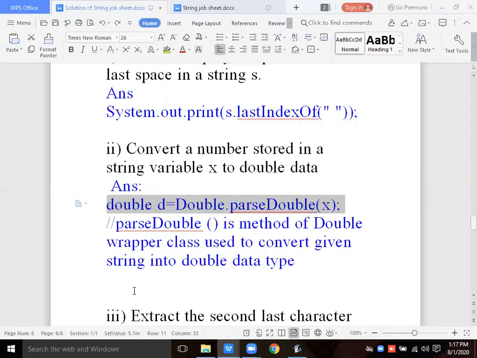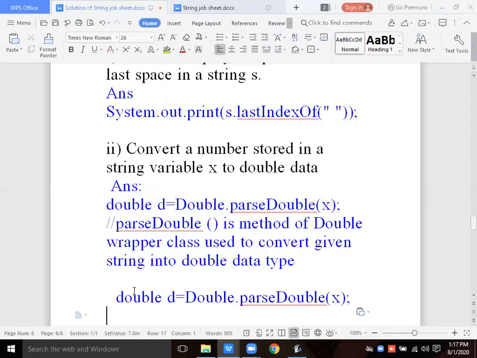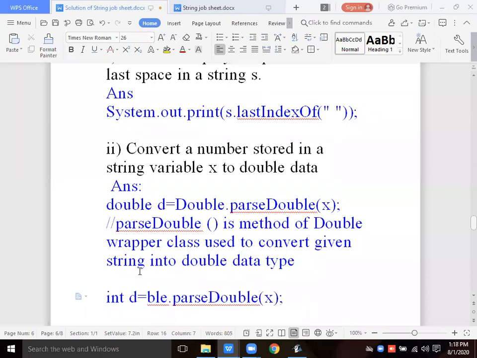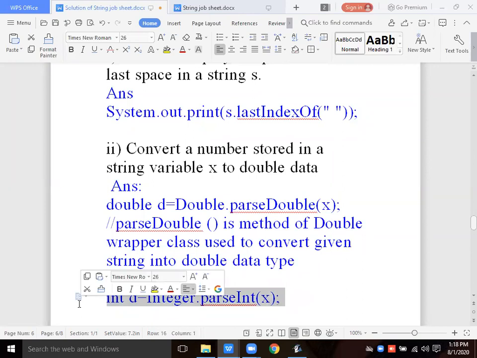For conversion into double we used that. For conversion into integer, I have to write int, and the wrapper class is Integer, with capital I, and parseInt is the method. So this statement is going to convert the string x into an integer.